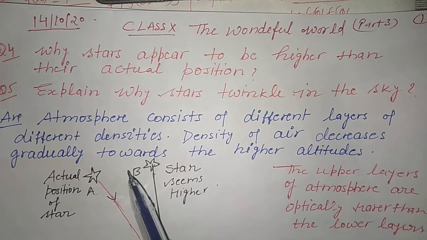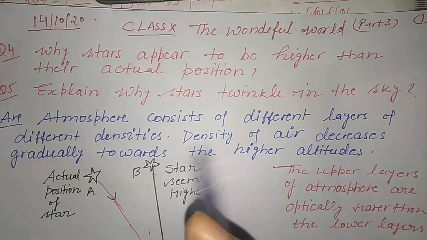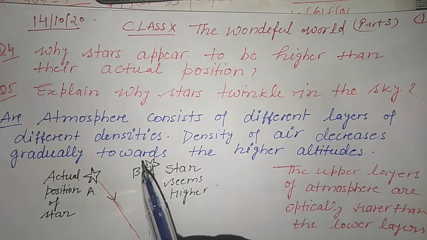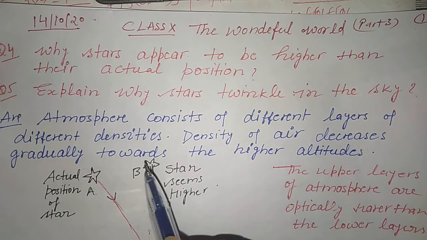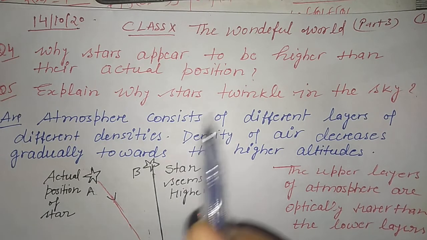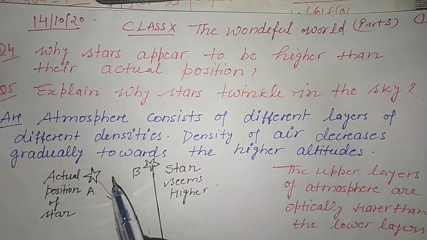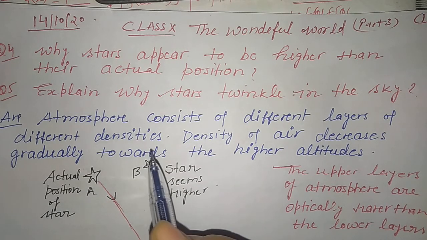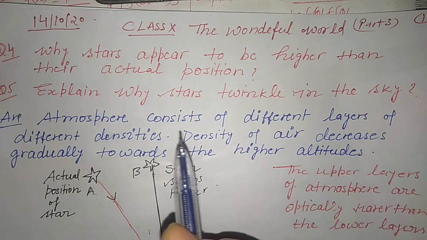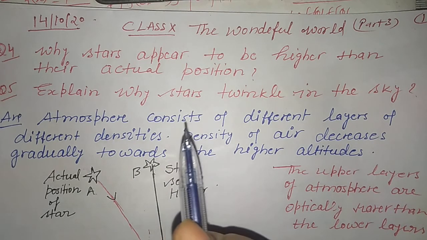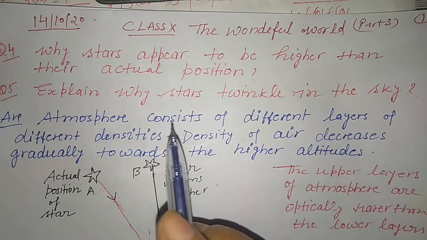So we know that atmospheric refraction, that ocean of air around us, is called the atmosphere. The upper part of the atmosphere gets heated due to solar energy. Therefore, upper layers of the atmosphere are optically rarer than the lower layers.